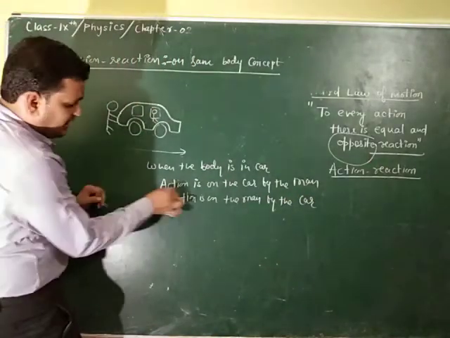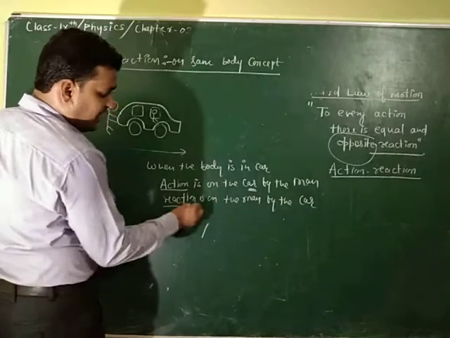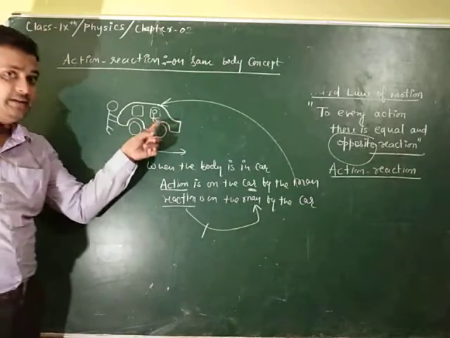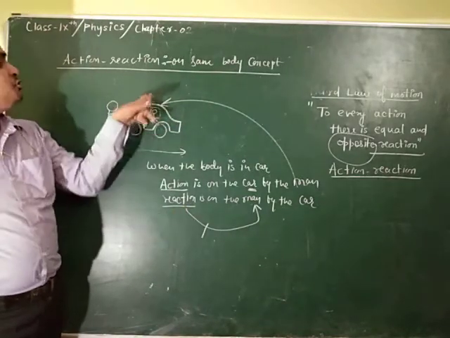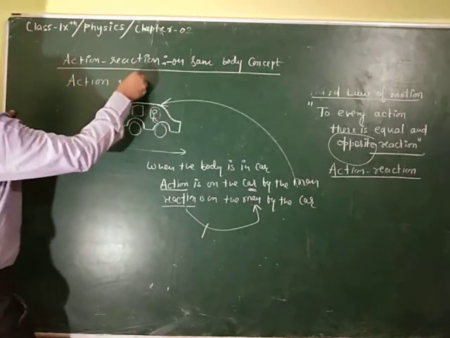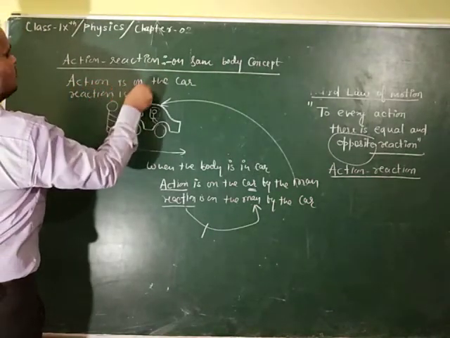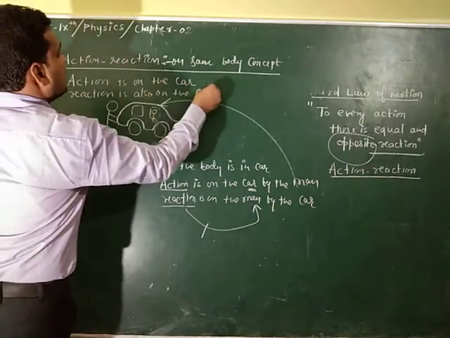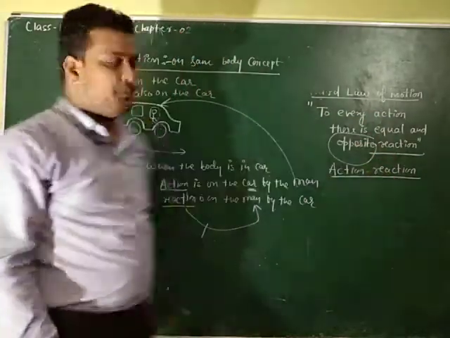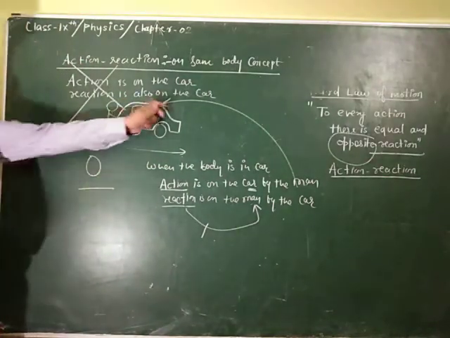In this you can see action is on the car and reaction is on the man. But the man is inside, a part of the car. It means the reaction is also on the car. That is why action is on the car and reaction is also on the car. Action and reaction are opposite and equal, which means they cancel each other and the resultant force is zero. That is why the car is not able to move.